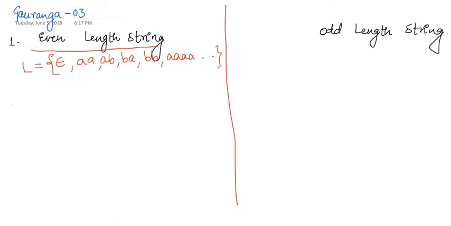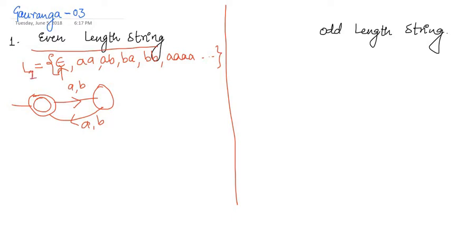That means we will consider epsilon in our language, so the initial state will be the final state, and if we get any first A or first B, we will reach the next state. We will not consider it a final state in our DFA, and again if we get any A or any B, we reach the initial state, which is the final state. So this is the DFA.